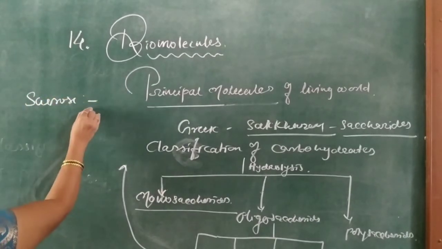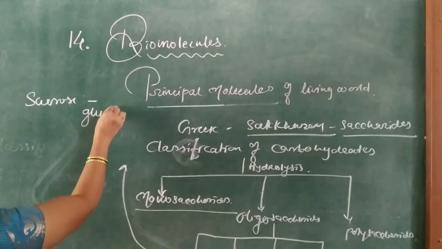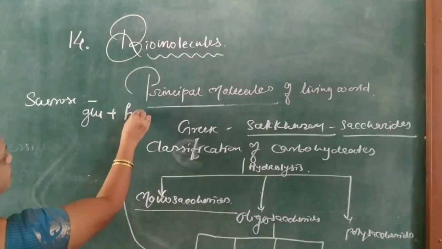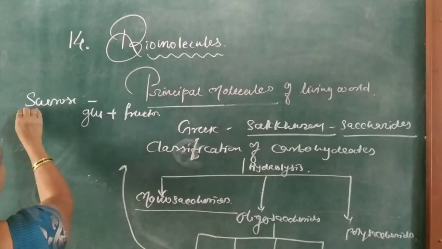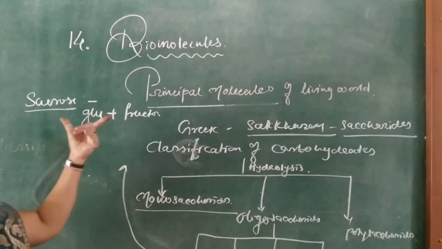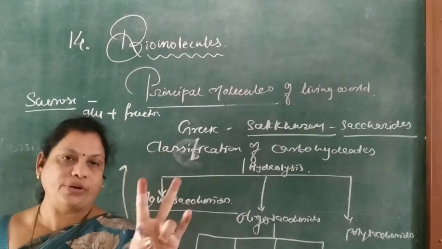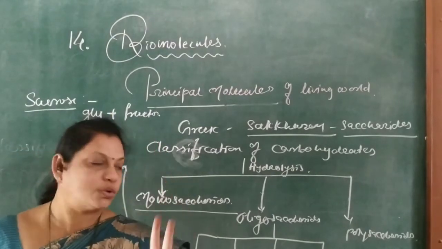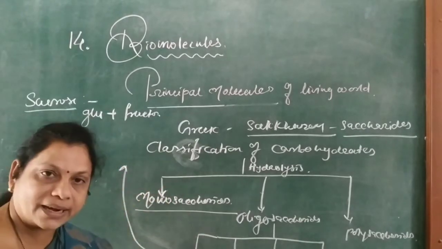Sucrose on hydrolysis gives glucose and one unit of fructose. So sucrose gives 2 monosaccharide units, one glucose and one fructose, and therefore it is a disaccharide.